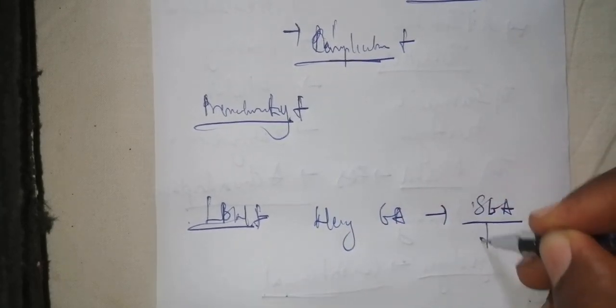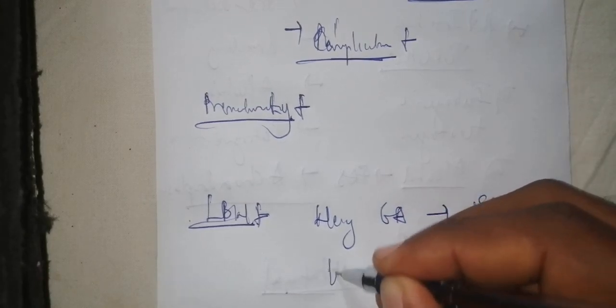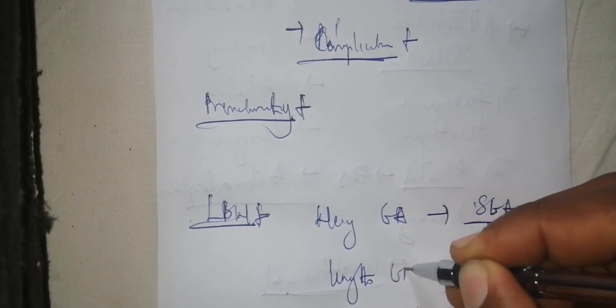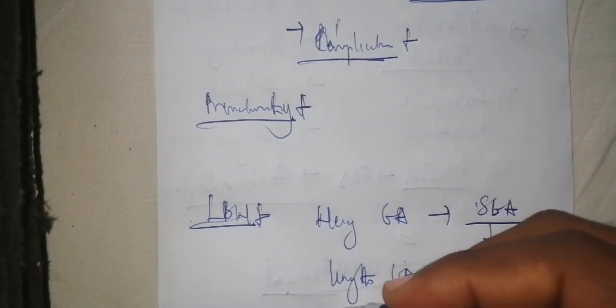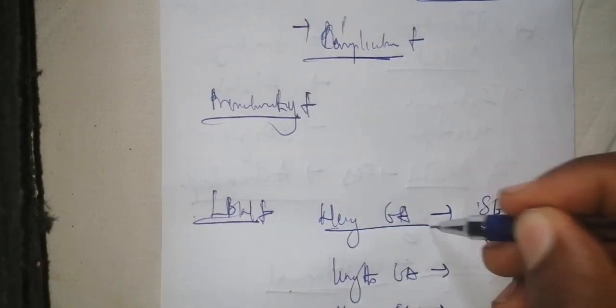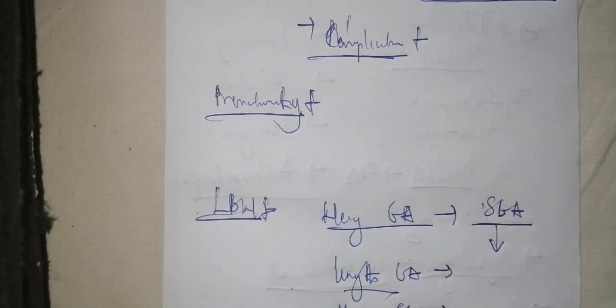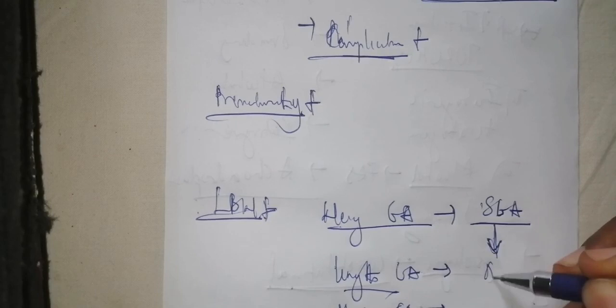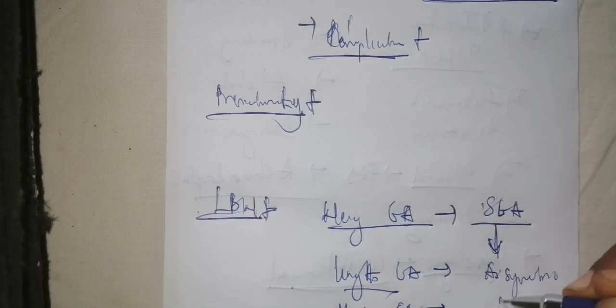But now, is it small for gestational age if the length for gestational age is not small? If the length for gestational age is normal and the head circumference for gestational age is normal, it means that the weight for gestational age is small, but the length and the head circumference for gestational age are normal. It means that it is going to be an asymmetric intrauterine growth restriction. Is it clear? That's how you call asymmetric intrauterine growth restriction.